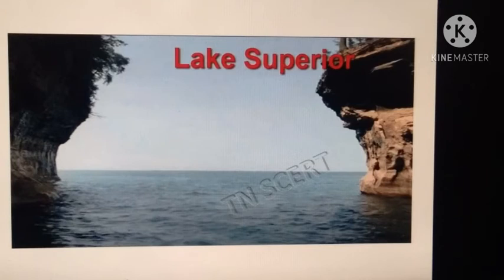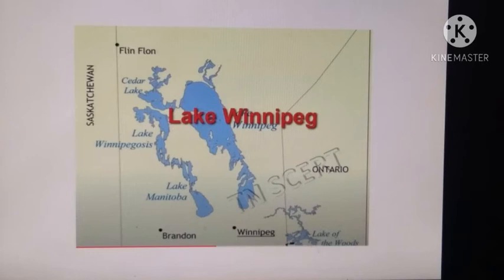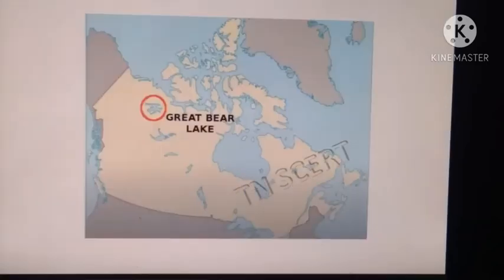The Great Lakes are formed across the continent from west to east. The most important chain consists of 5 lakes. The biggest is Lake Superior and it is the largest freshwater lake in the world. Lake Winnipeg, Great Bear Lake and Lake Athabasca are some of the other lakes in Canada.